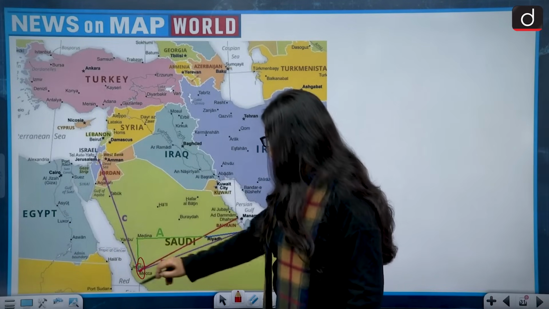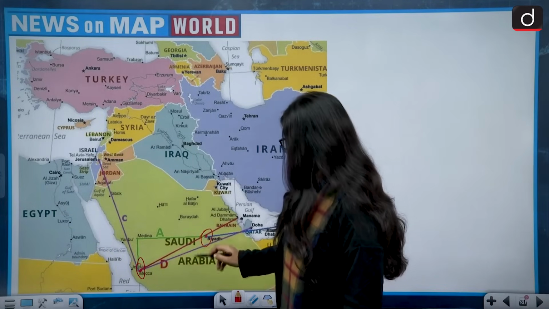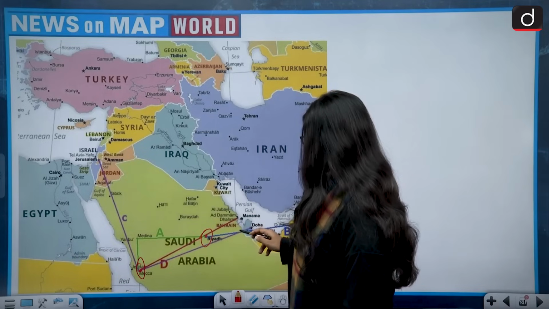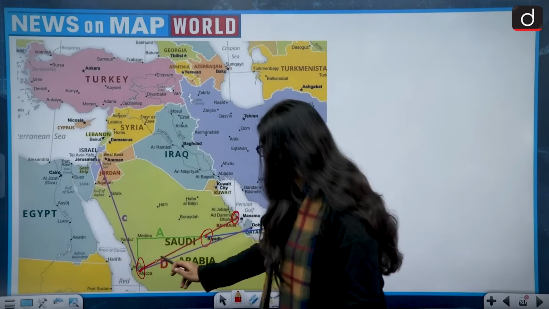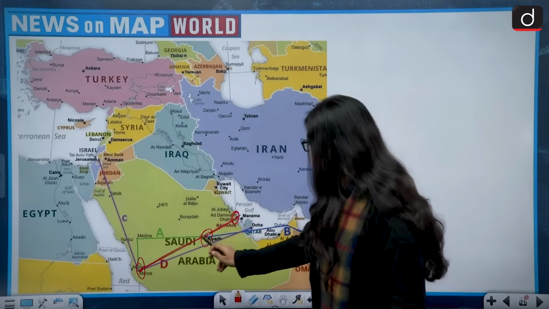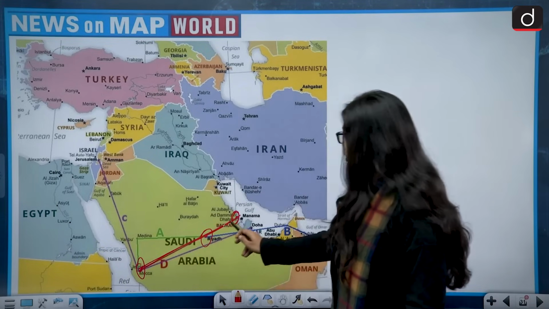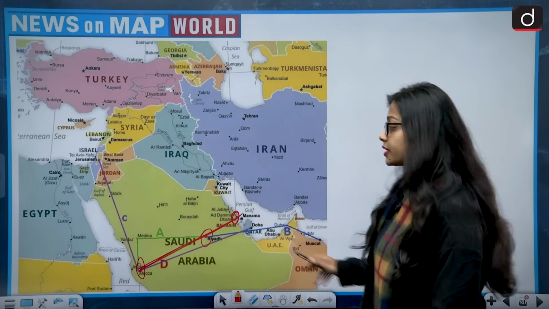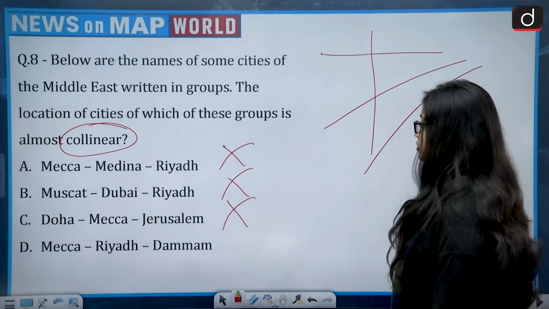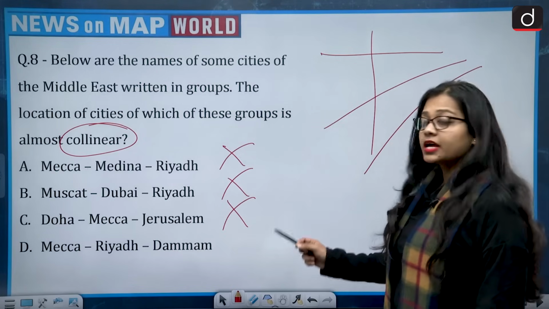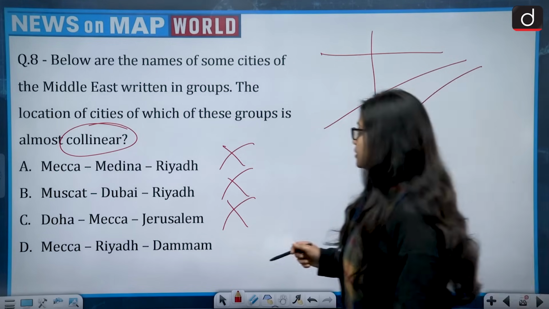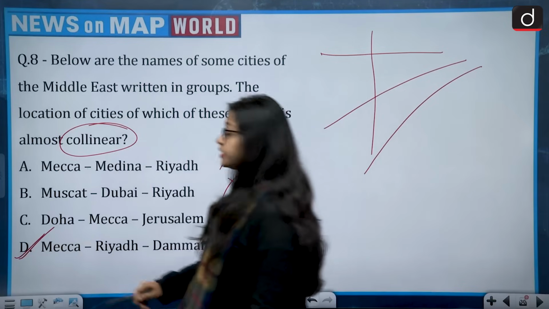Makkah in Saudi Arabia, Riyadh, the capital of Saudi Arabia, and Dammam, if we see, then Dammam is also a place that lies in Saudi Arabia, very close to the Persian Gulf. And if we draw a straight line, then all three of them come onto this straight line. It means this is the correct answer. So option 4, that is option D, which talks about Makkah, Riyadh and Dammam, is the correct answer. So the correct answer is option D.